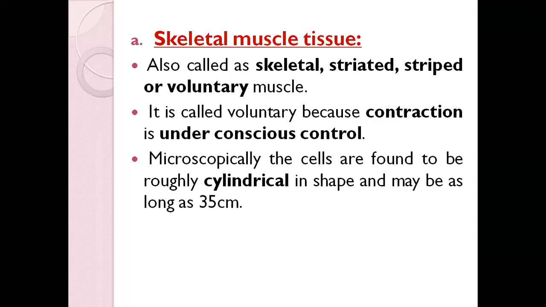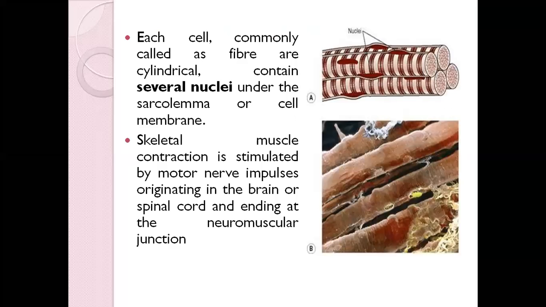Microscopically, the cells are found to be cylindrical, as you can see from the diagram, okay. If you see in the diagram, those cells have a cylindrical shape, those are your skeletal muscle tissue. And also they are striated. That means they have that band-like stripe structure, okay? Then in between them, you can see they have so many nuclei. In one also, they have 3. So these skeletal muscle tissues are multi-nucleated, okay?